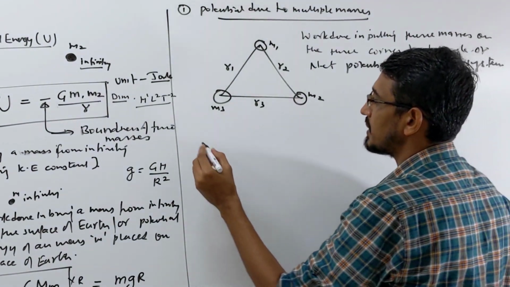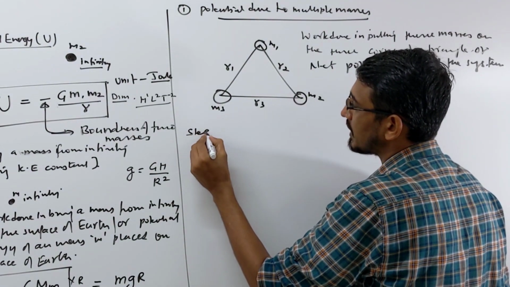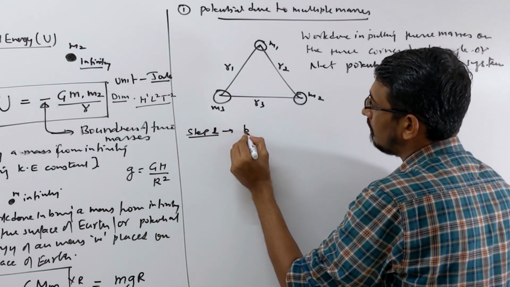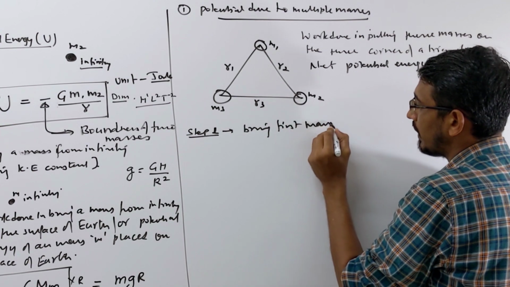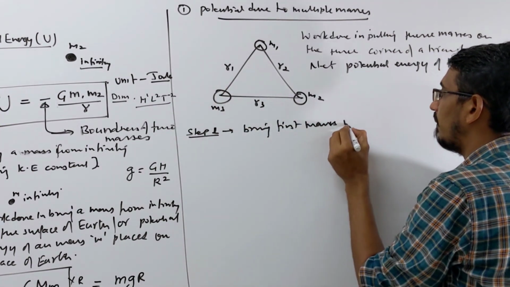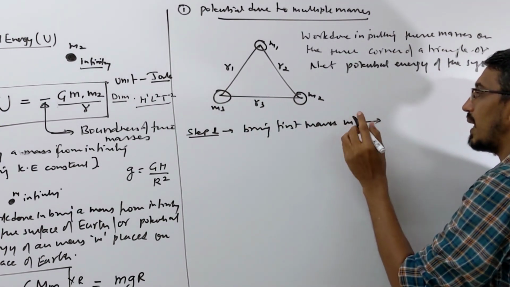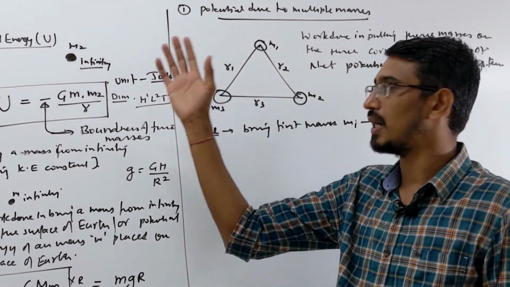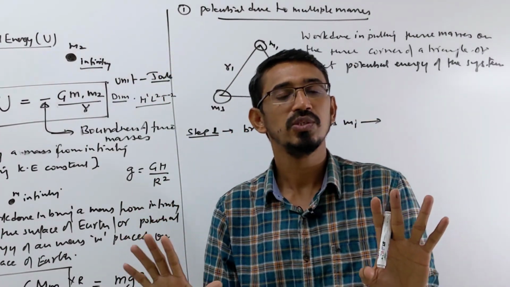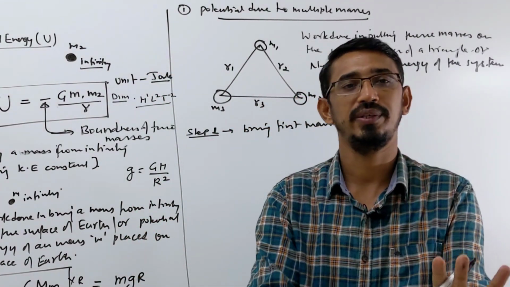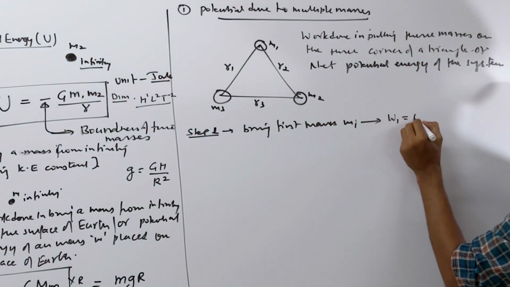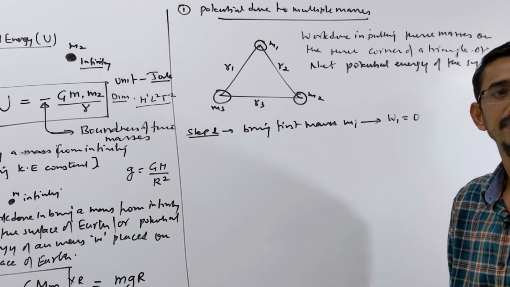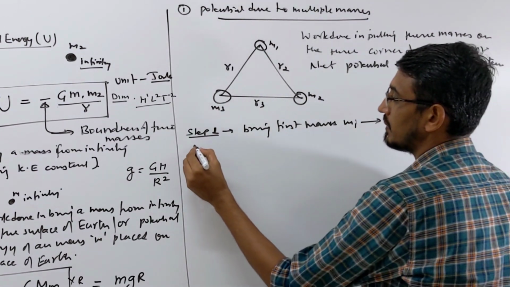So I am writing step by step. Look how you answer this type of question. Step 1, bring the first mass, M1, always from infinity. When you bring your mass M1, there is no other mass here already, so there is no field, so there will be no work done. So what is the work done when you bring the first mass? W1 will be 0, directly.